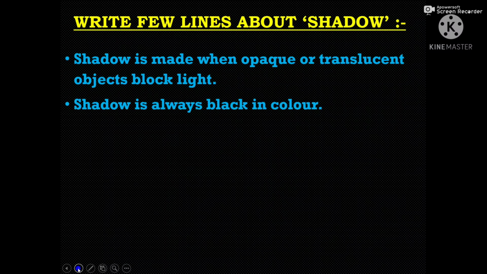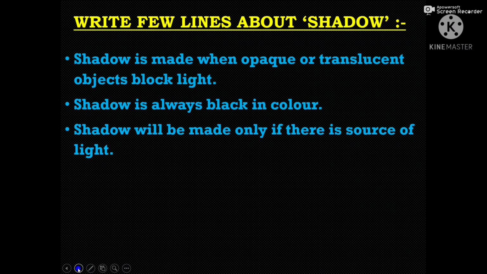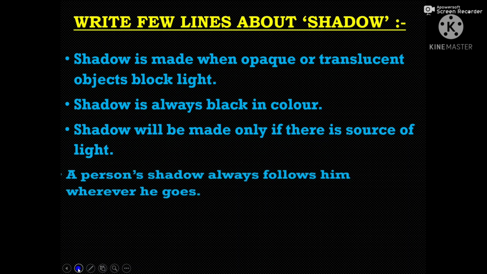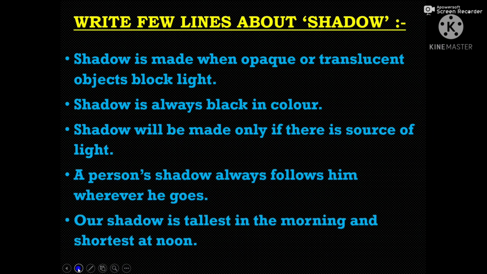Next, shadow is always black in color. Next, shadow will be made only if there is a source of light. So if there is no light, then we cannot find a shadow. If there is light and there is an opaque or translucent object, then we can find a shadow on the opposite side of the source of light. Then a person's shadow always follows him wherever he goes. Next, our shadow is tallest in the morning and shortest at noon.